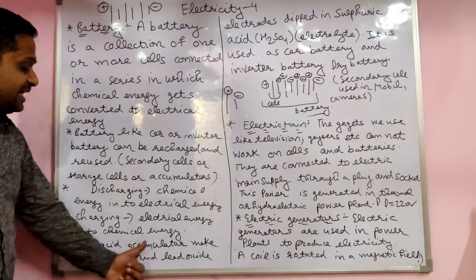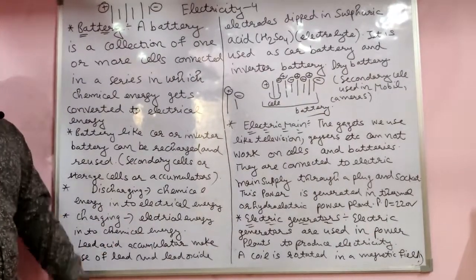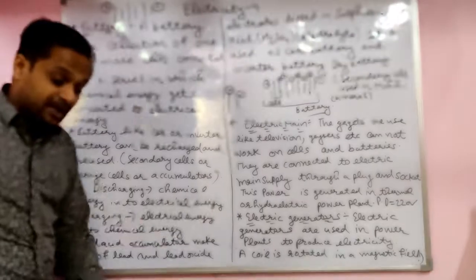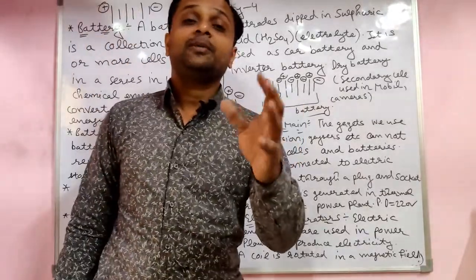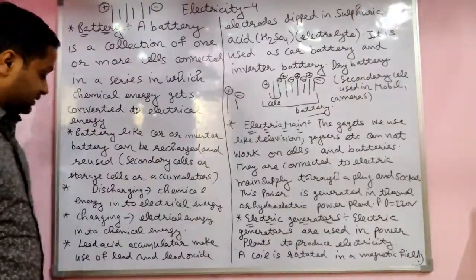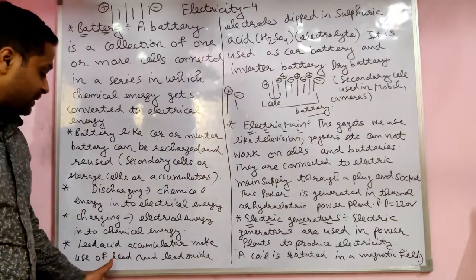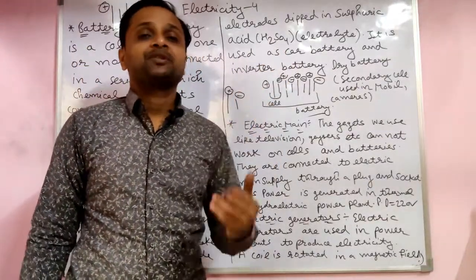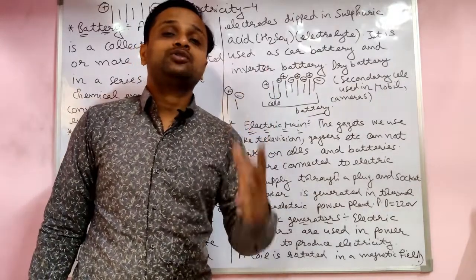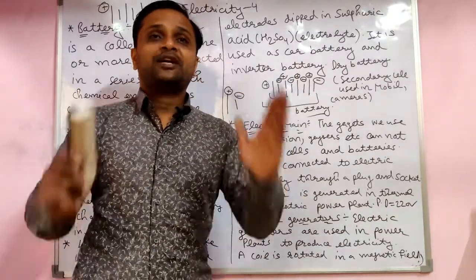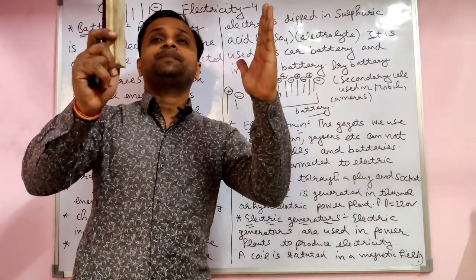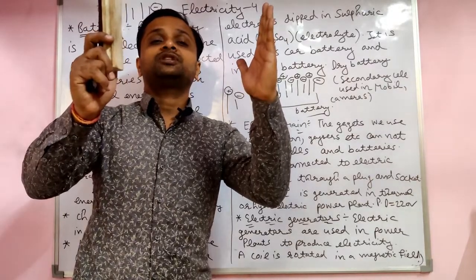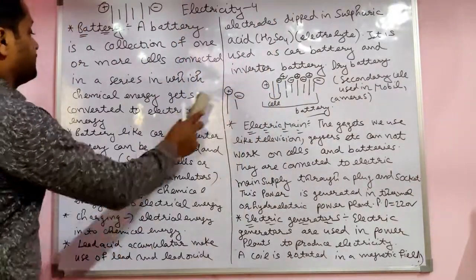One example is the lead acid accumulator. In mobile phones, lithium ion batteries are also there. The lead acid accumulator makes use of two types of electrodes: one is lead, symbol Pb, and one is lead oxide, PbO2. These two electrodes are used in this chamber.